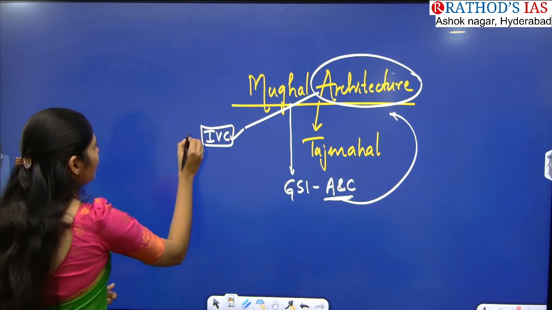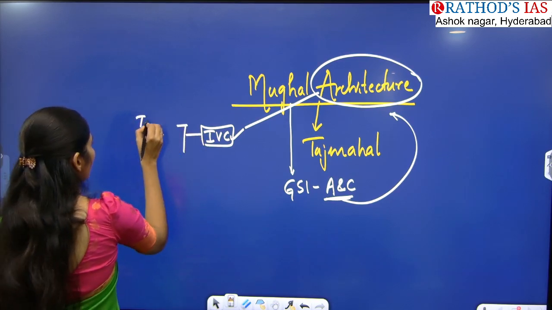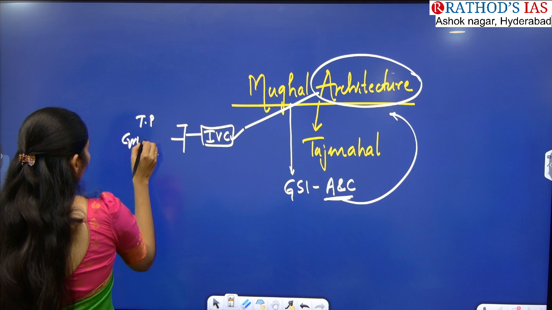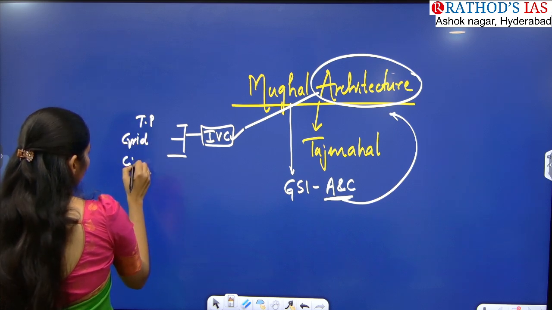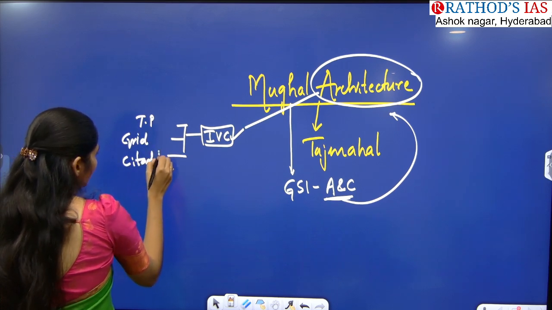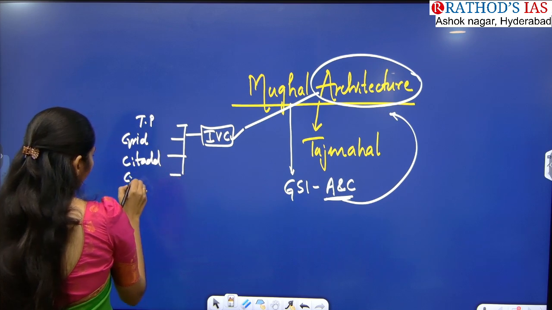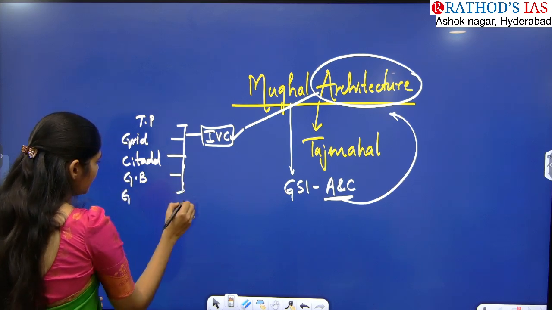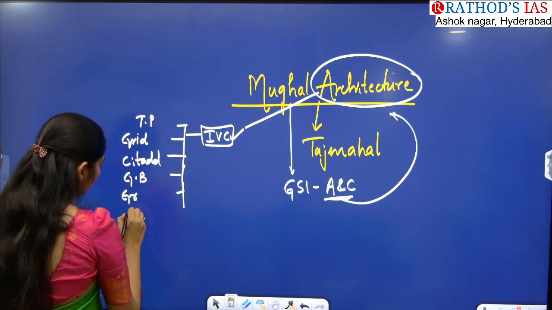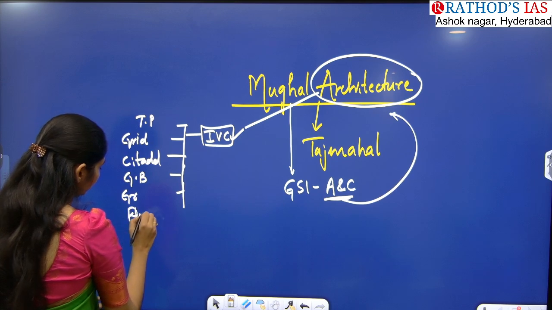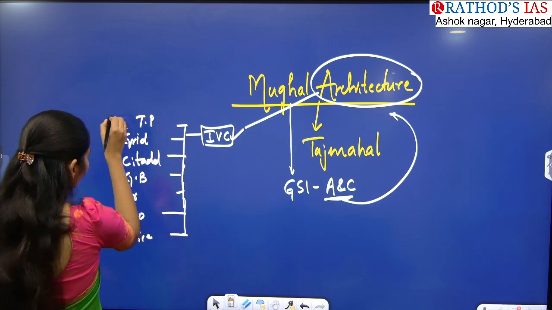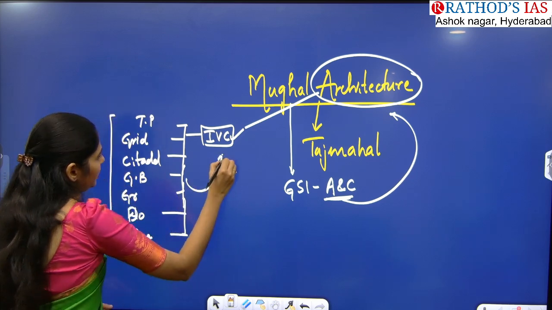For example, in IVC, you have to see town planning, the grid system, the citadel, and important constructions like the Great Bath in Mohenjo-daro, great granaries, dockyard, and fire altars. These are the examples of architecture of your IVC.